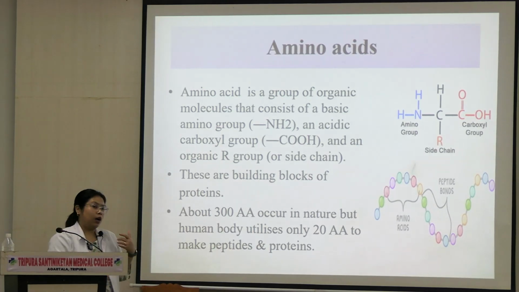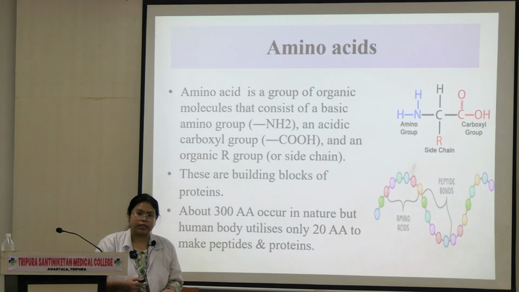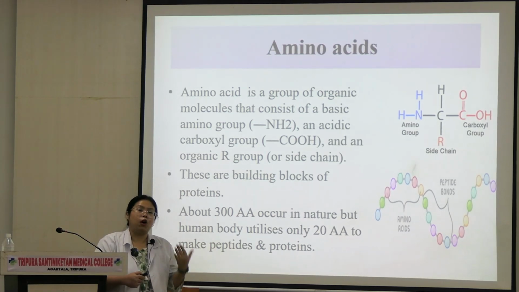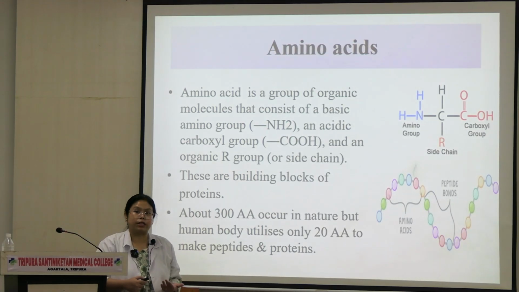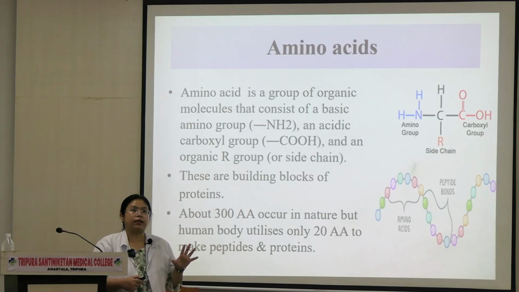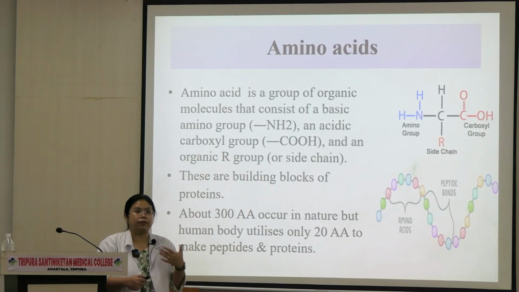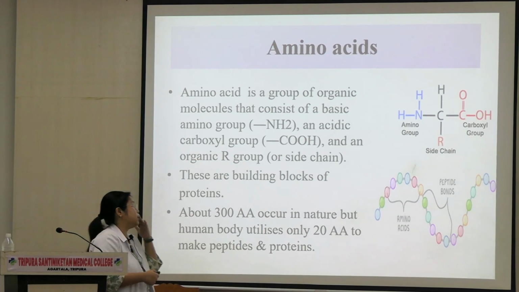All right. Why are they important? Because amino acids are the ones that make protein. All the proteins are made up of amino acids, but not all amino acids make proteins. They are used for other purposes as well. But over here, understand that protein is the building block of your whole body. This is made up of amino acids.